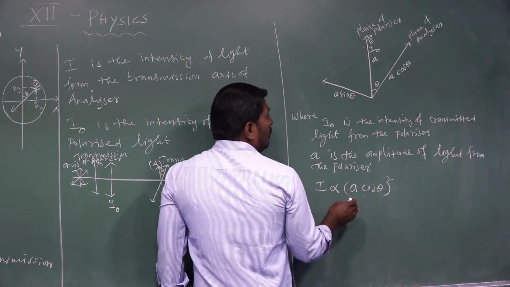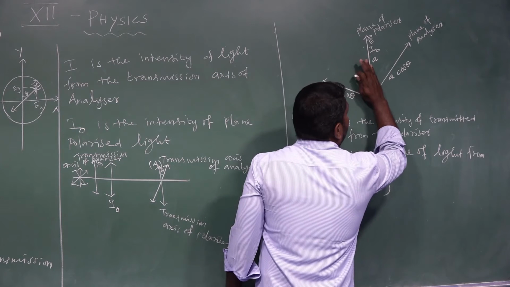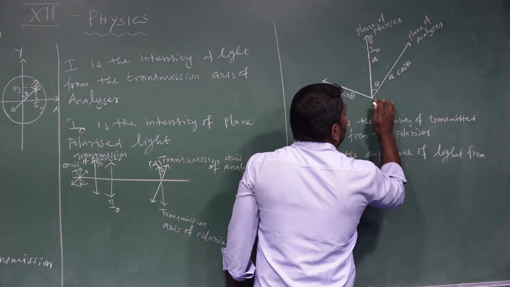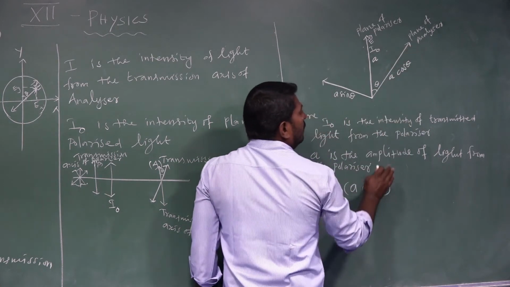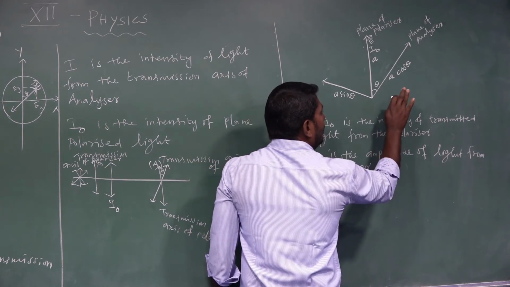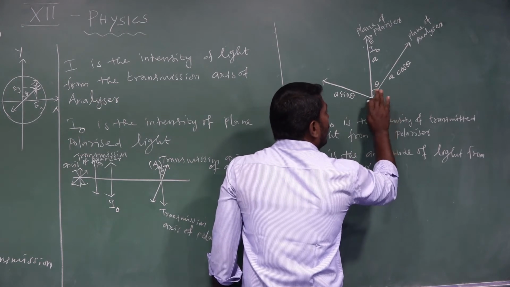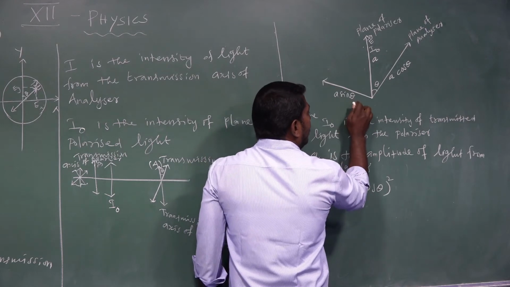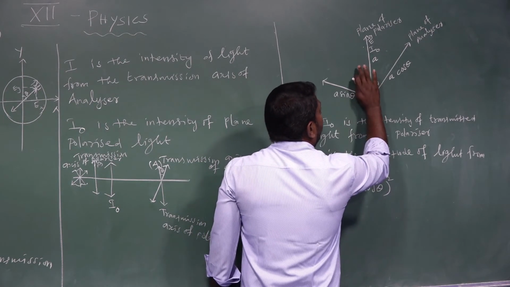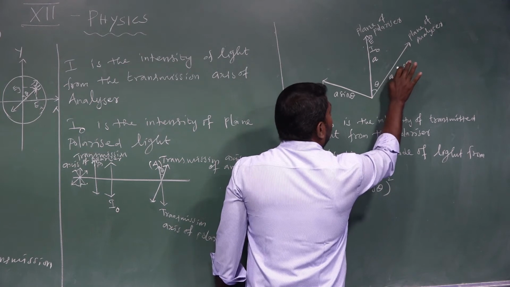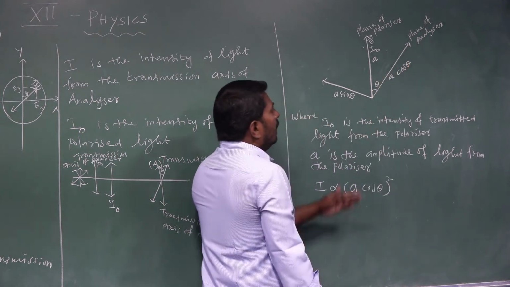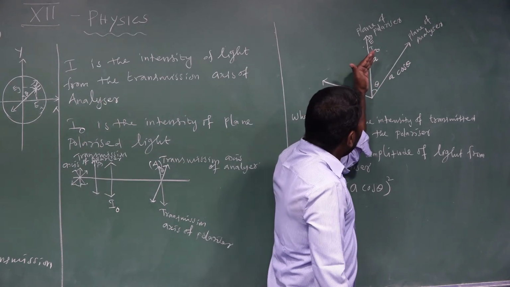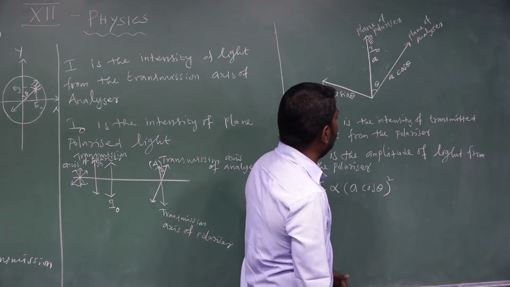According to Malus law, the light coming out from the transmission axis of the analyzer is parallel to the A cos theta component. The A sin theta component is restricted by the transmission axis of the analyzer. Only the A cos theta component of the amplitude is allowed to pass through the analyzer.